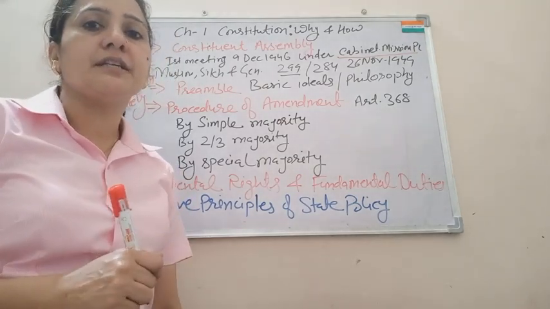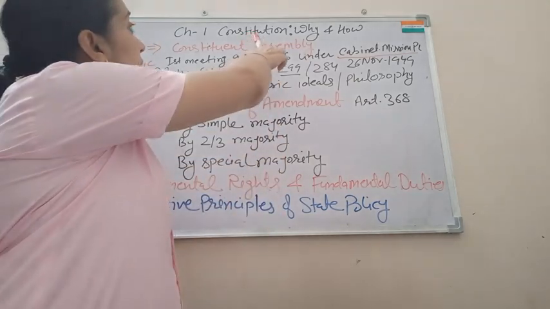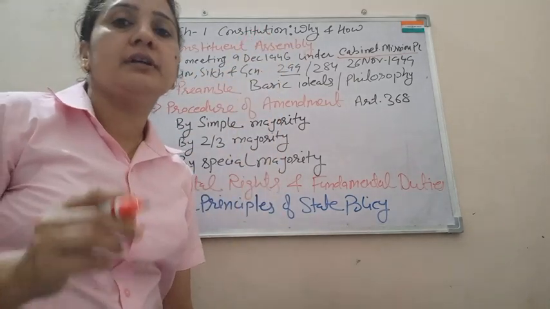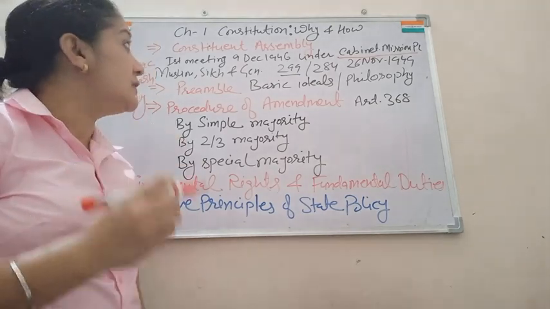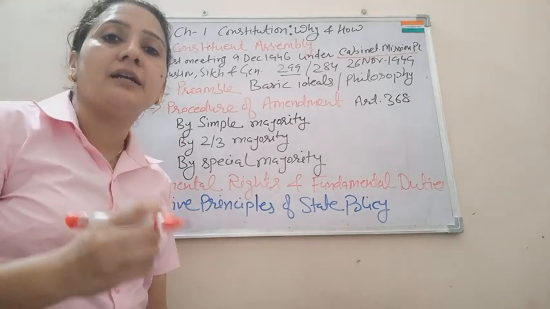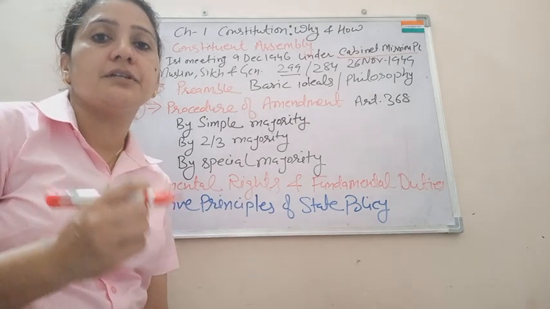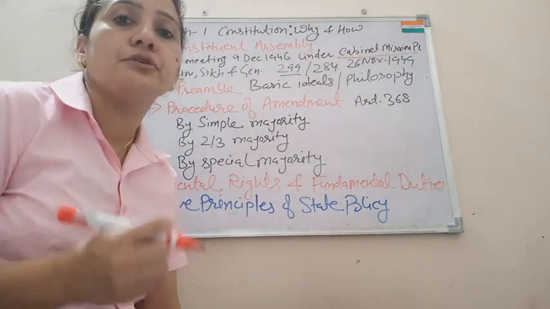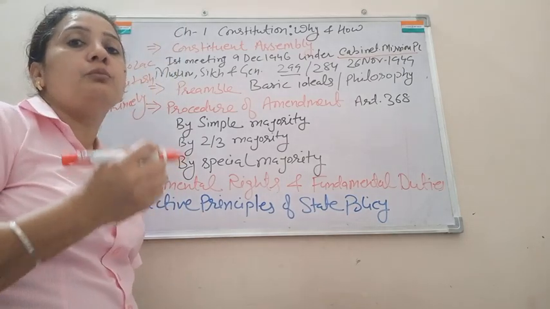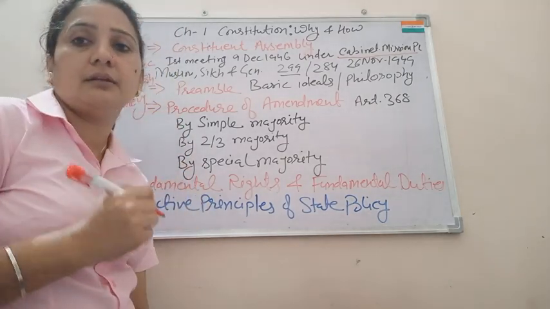We were revising chapter number 1, that is Constitution: Why and How. In the previous lecture we discussed what a constitution is and what the needs and functions of a constitution are. So today we will revise how this constitution was made and who played an important role in making it.